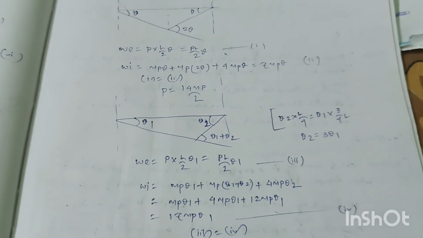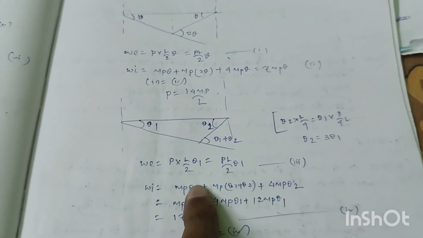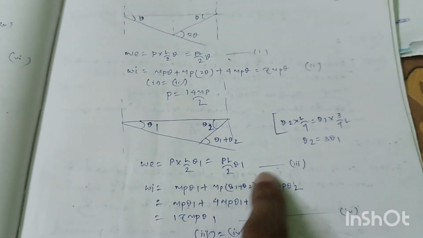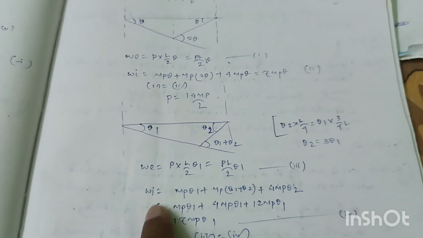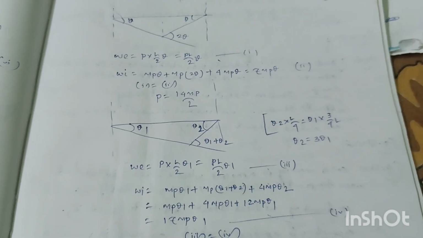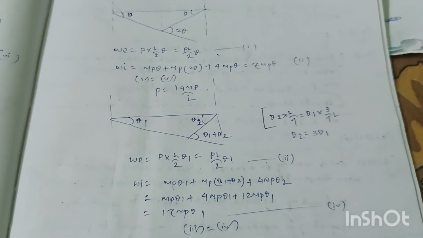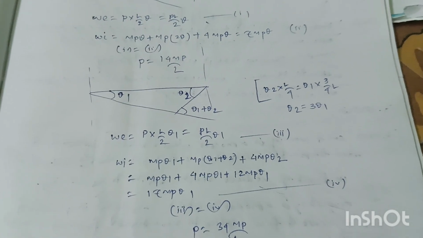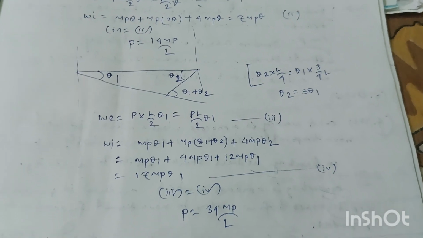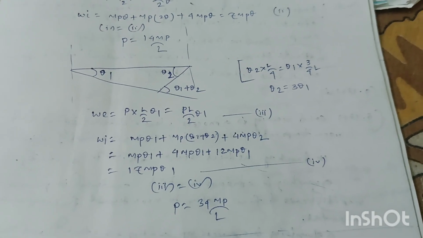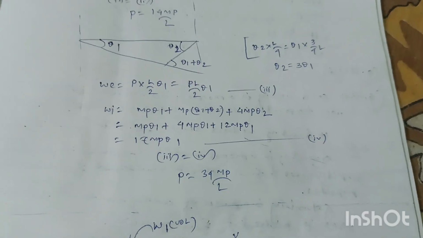So if we calculate by putting theta 2 equal to theta 3 equal to theta 1 in this equation, we will get internal work done WI equal to 17 MP theta 1, that is equation number 4. So by the principle of virtual work, if we equate equation number 3 to equation number 4, we will get collapse load P equal to 34 MP by L.